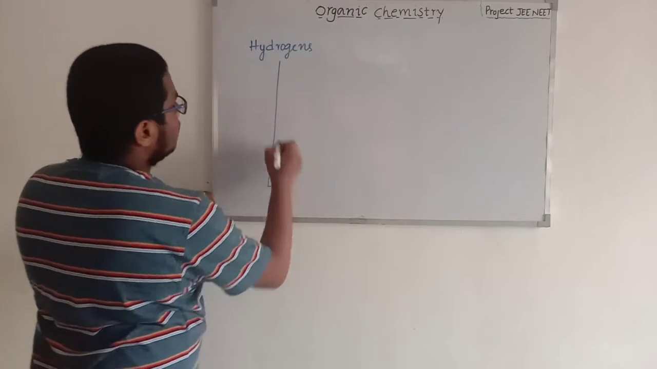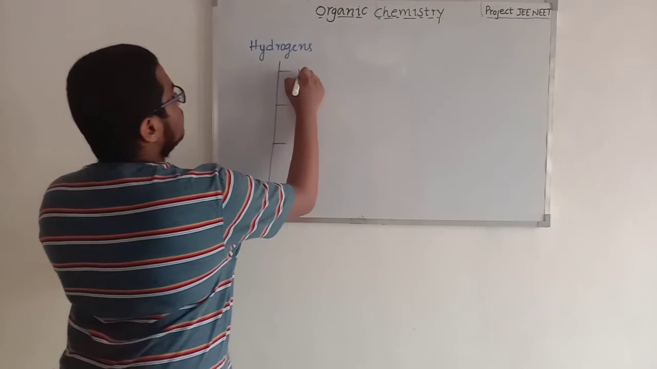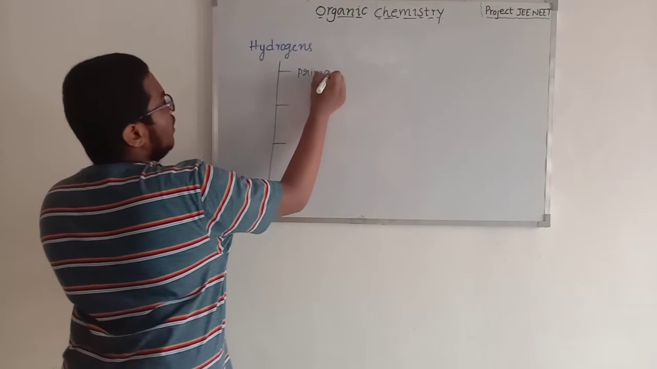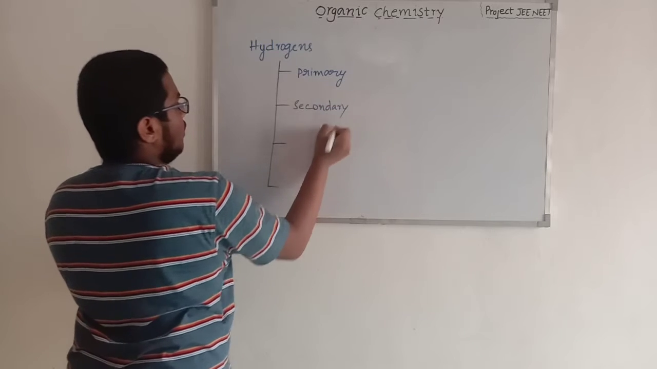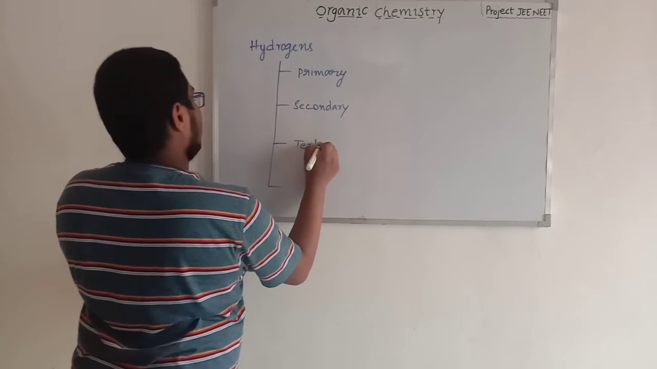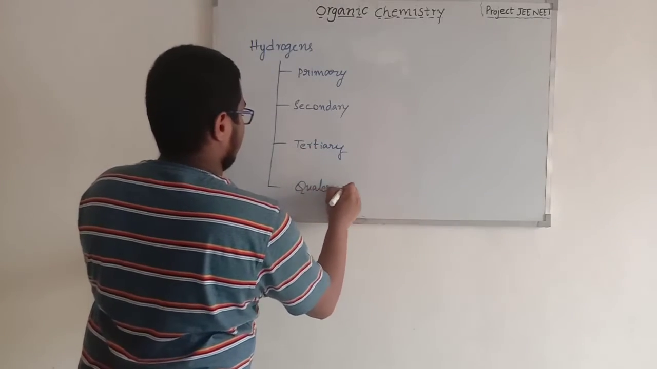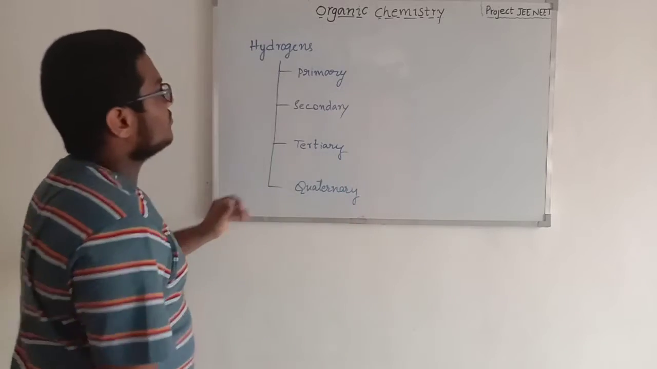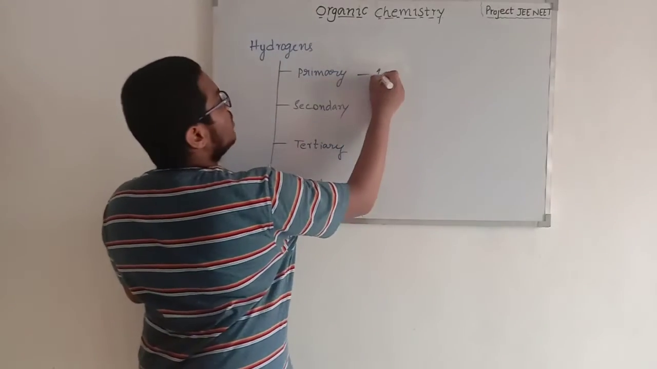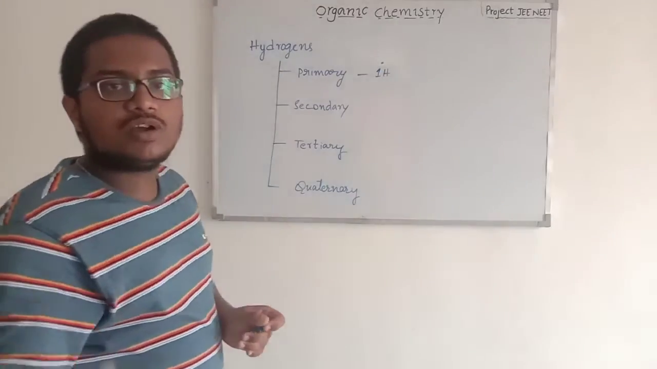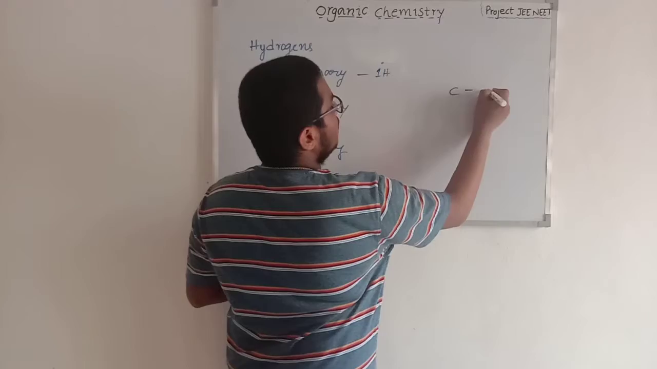Hydrogens are of the same 4 types: primary, secondary, tertiary, quaternary. So what is meant by primary, secondary, tertiary, quaternary hydrogens? Here, 1-degree hydrogen. So the hydrogen which is bonded with the primary carbon is known as primary hydrogen. So here this is the primary carbon.